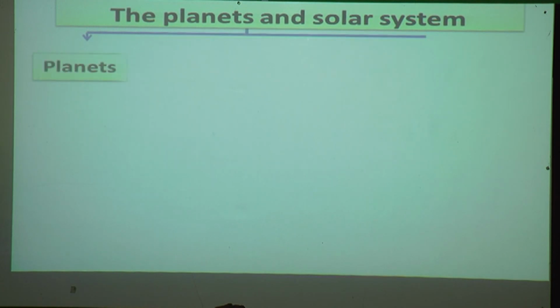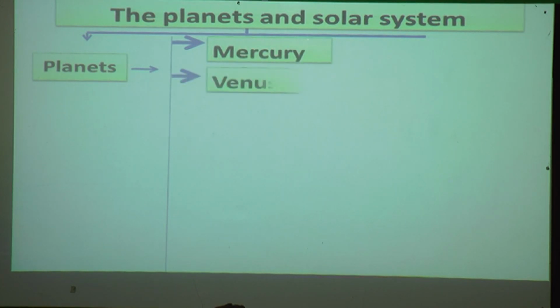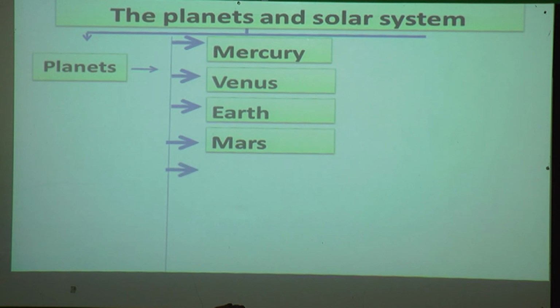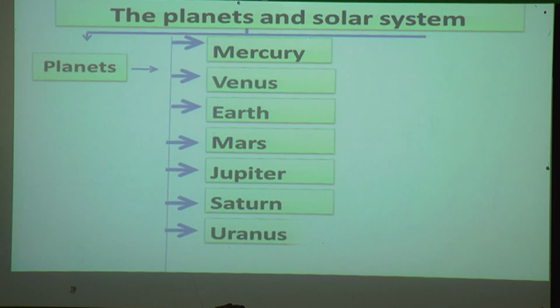Now we will see the names of the planets. There are 8 planets in our solar system. The first planet is Mercury, Venus, Earth, Mars, Jupiter, Saturn, Uranus and Neptune. These are the 8 planets in our solar system.